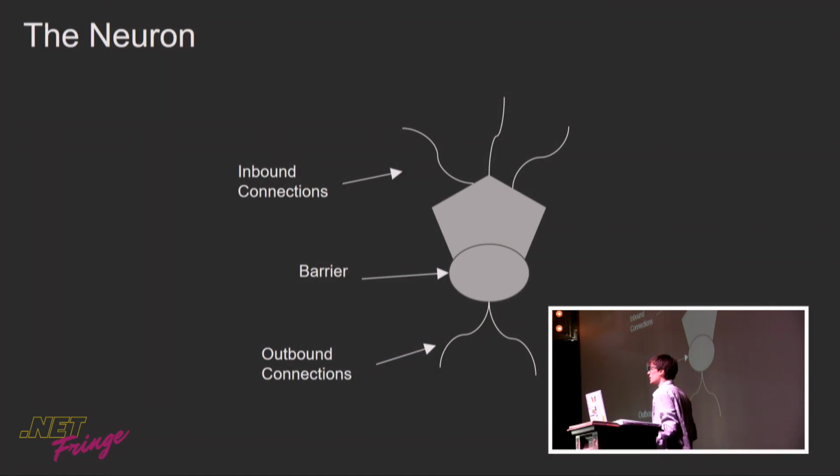We can express this in our architecture like this. We have inbound connections. If we express a neuron as maybe a process, agent, or a mailbox processor, then we can receive messages, and we're going to expect those messages from whatever we define as our inbound connections. We collect those synapses in the barrier to accommodate things not happening exactly at the same time. When this barrier is full, we then calculate the output synapse, and we send it to all the outbound connections.